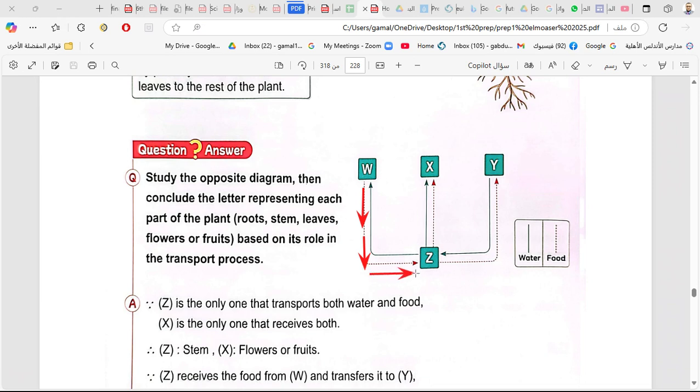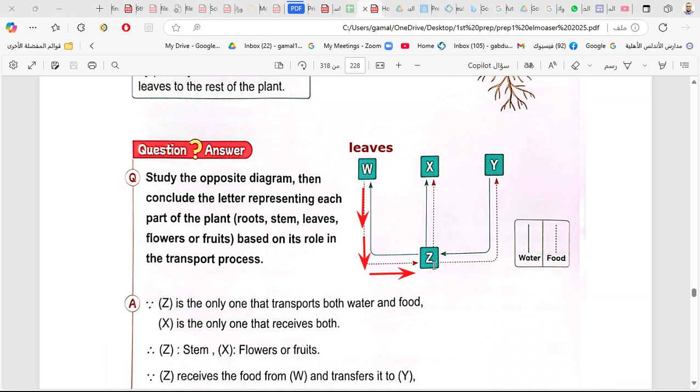Food goes like this. The leaf or the root? No, this is the root. It makes the food and sends it to all parts. So W, I think it is the leaf. No, it's the root, because the root starts. Look here, food is dots, water is a straight line.